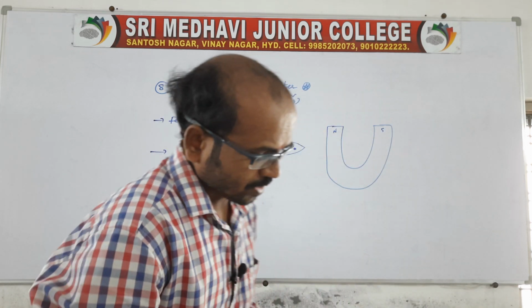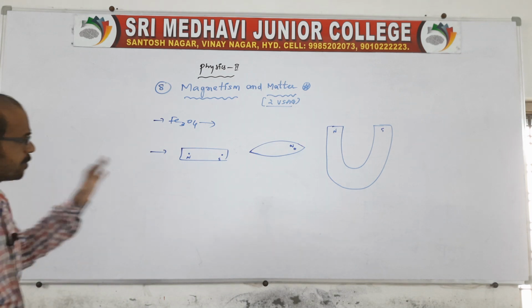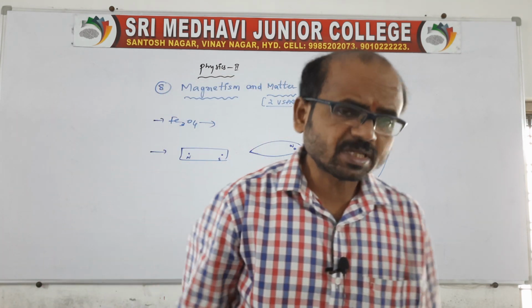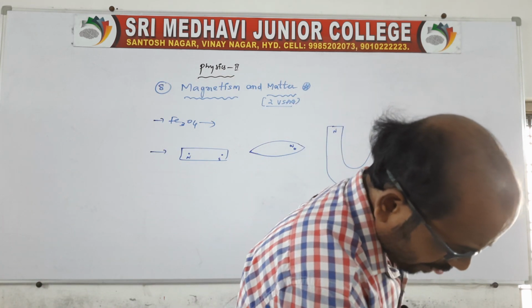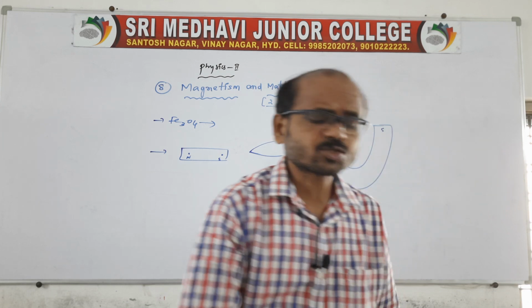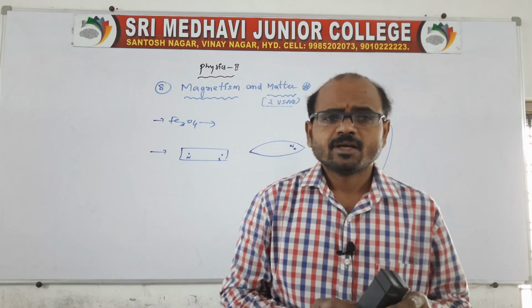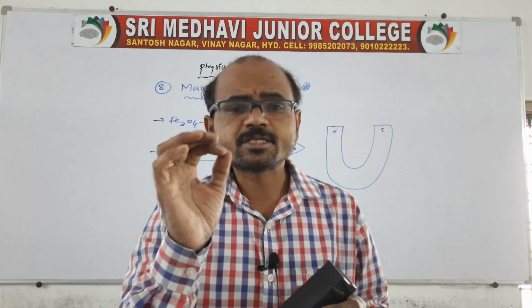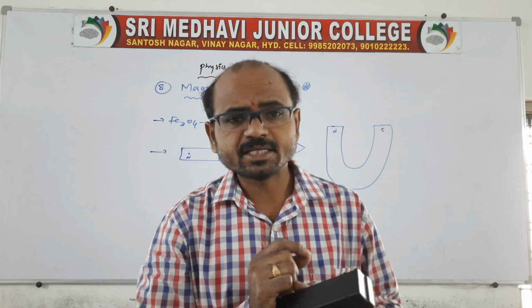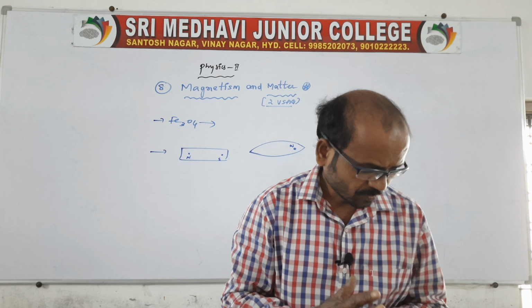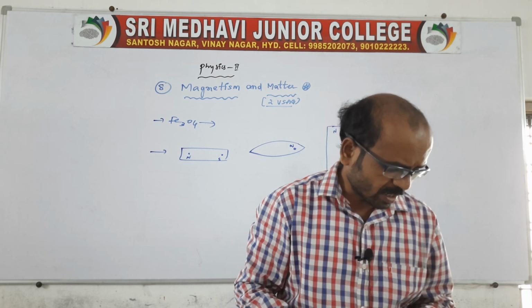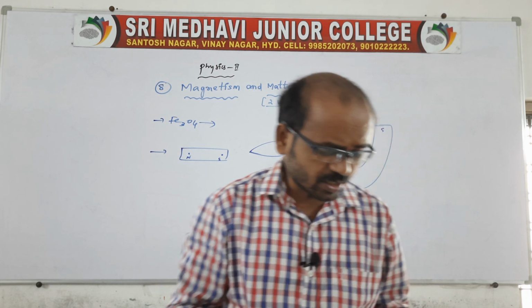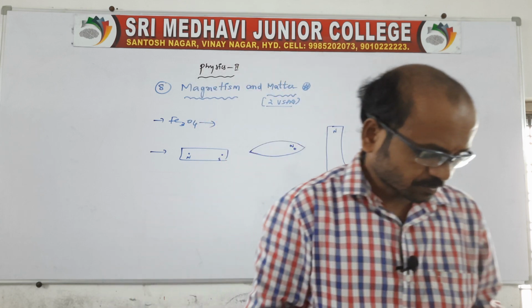Now I want to say about the attractive property. What is the attractive property? If a magnet attracts small pieces of iron, steel, cobalt, nickel, etc., this is known as the attractive property.